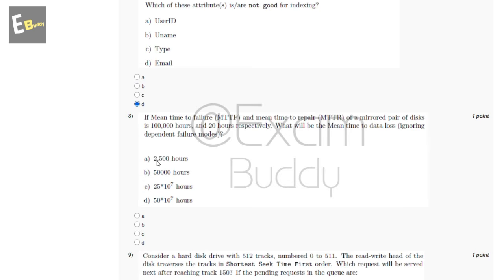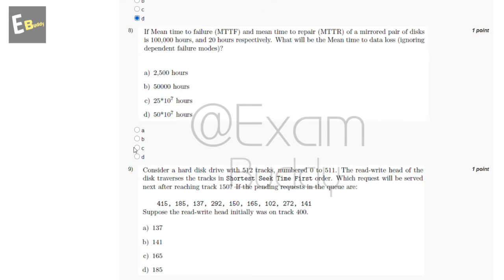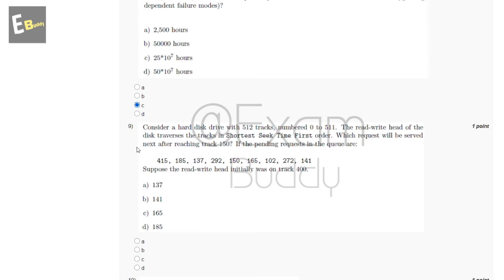Now the eighth question is: if mean time to failure (MTTF) and mean time to repair (MTTR) of a mirrored pair of disks is 100,000 and 20 hours respectively, what will be the mean time to data loss, ignoring dependent failure modes? So these are the options, and the answer of our eighth question is C.